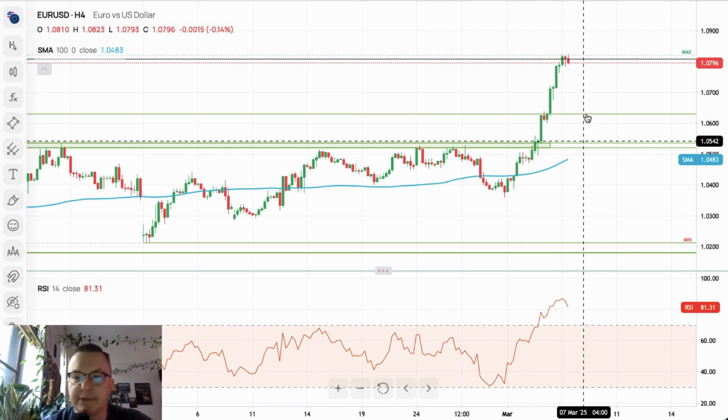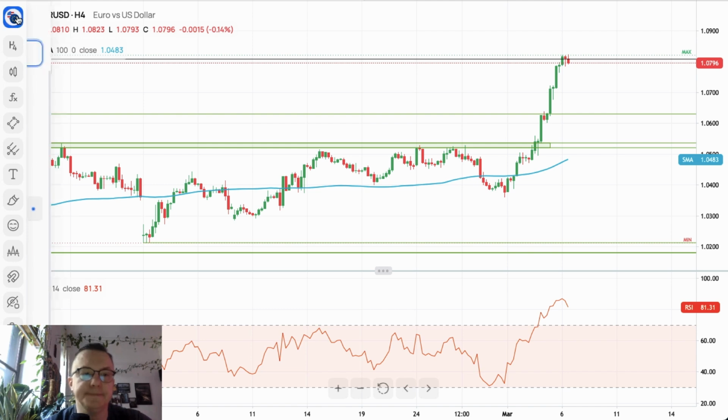1.0630 is the nearest level, and of course 1.0537, 1.0520 is the nearest key technical support level zone and the demand zone. So euro dollar, pretty clear.